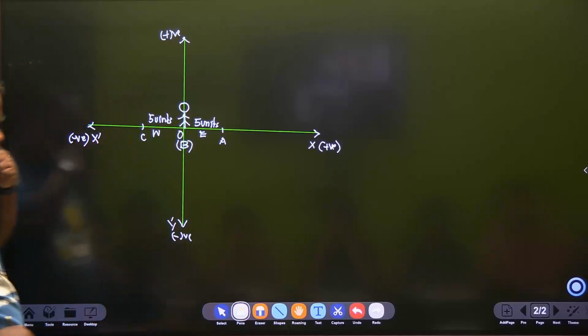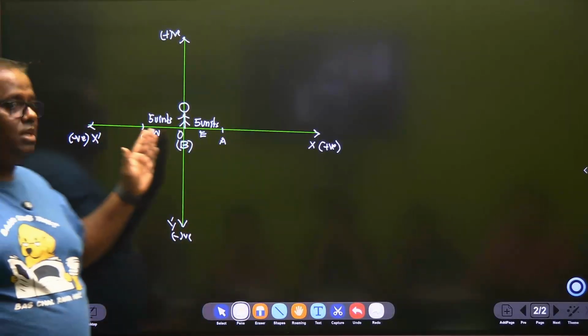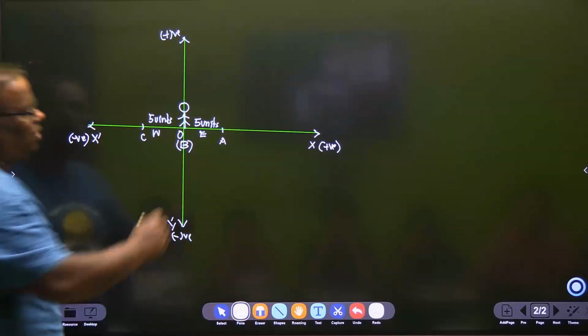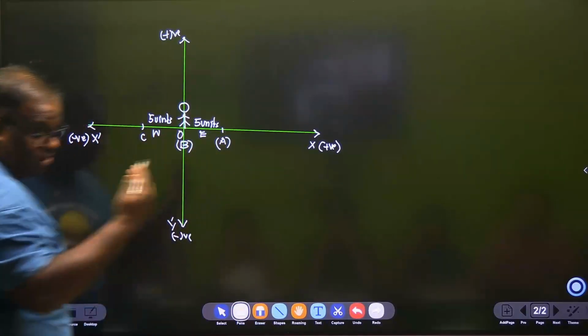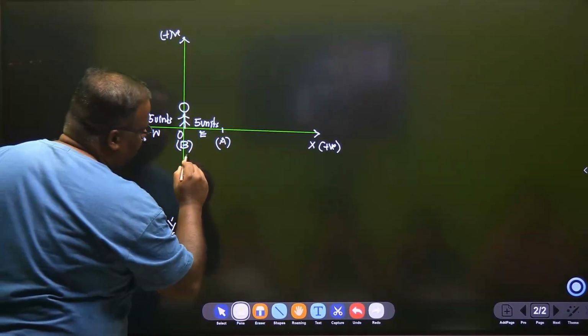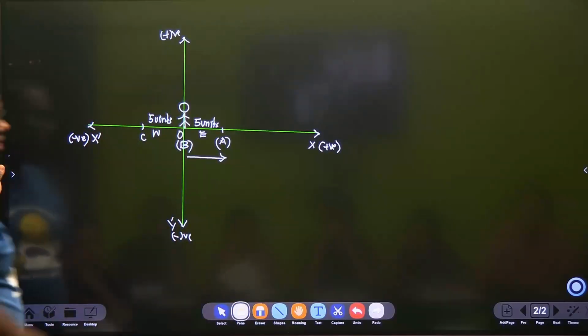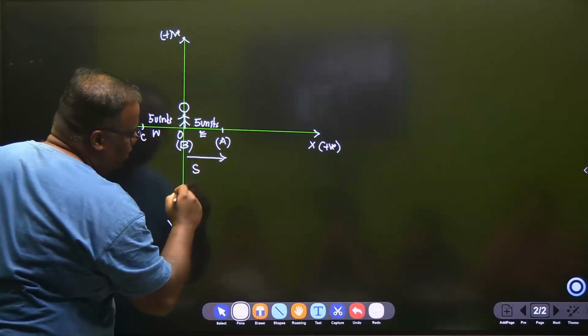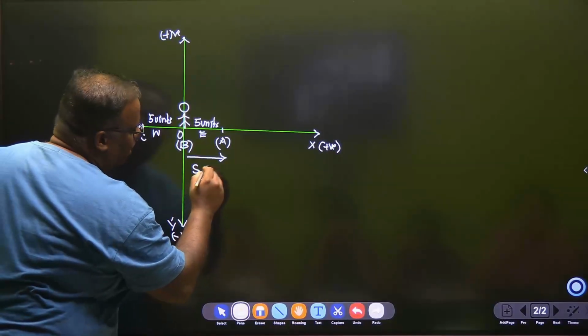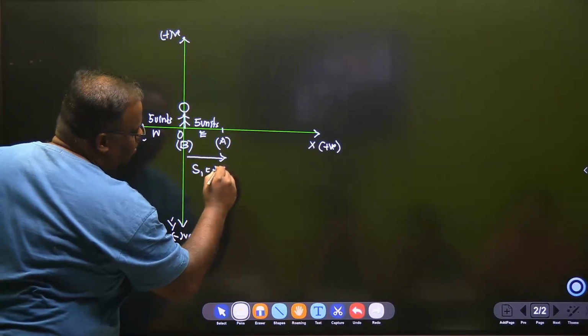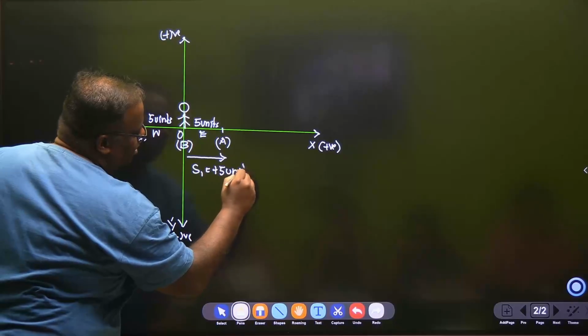Now understand, if the person travels from B tower to A tower, there is a convention we will take. We feel that the person is traveling on this side. Here his displacement is denoted by S. Let's say his S1 will be taken as positive 5 units.